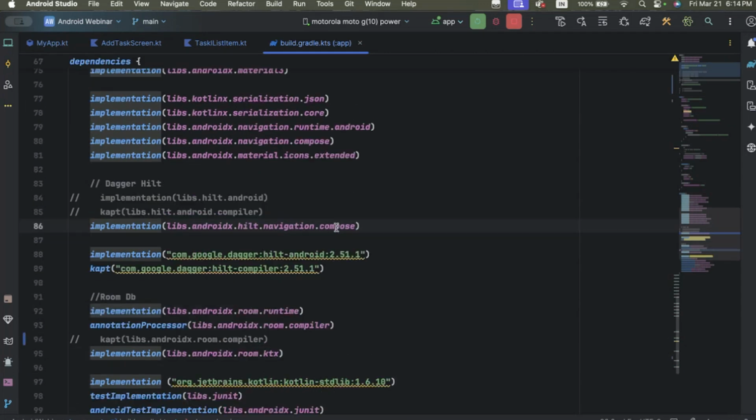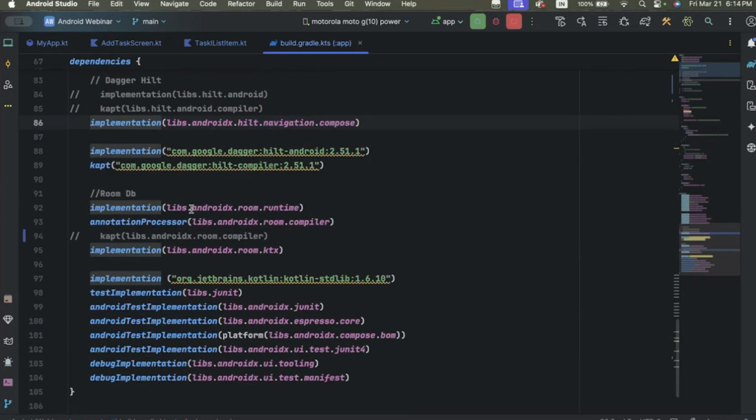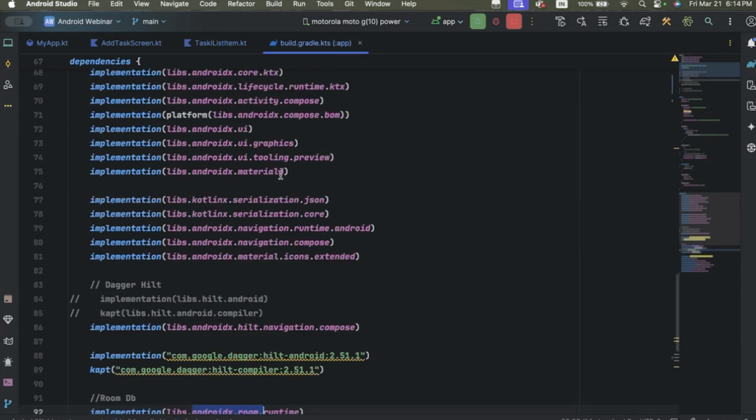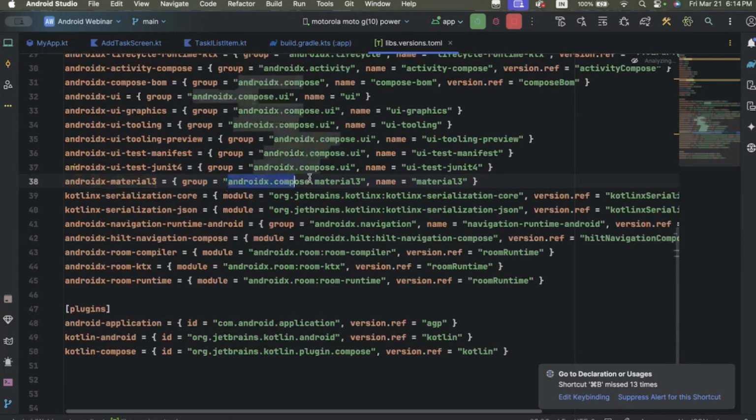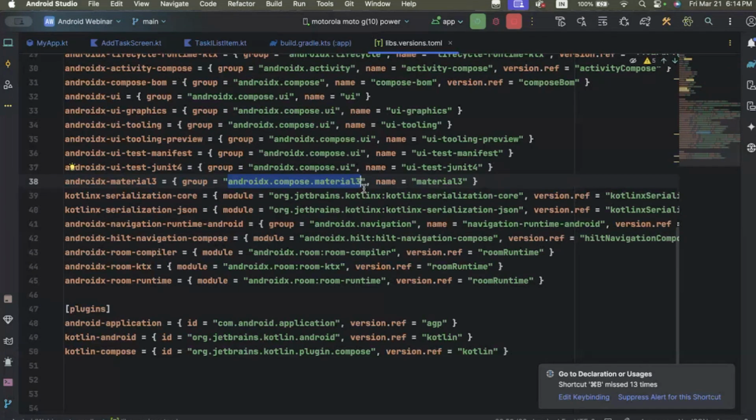In this project, we are using Room database libraries, Dagger Hilt, each and everything. This is the name of the library. We see that this is Material 3. Material 3 is our UI library, which we prefer to use in our Android application.